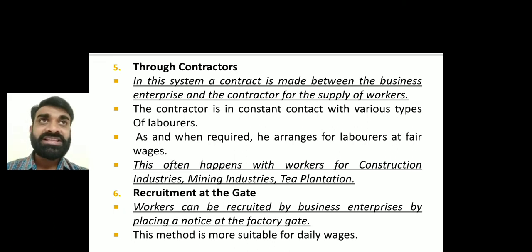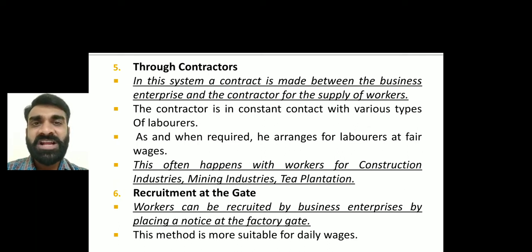Whenever there is a requirement, I will be arranging the laborers with specific wages which will be affordable to the architect, and also fulfilling the needs of the laborers or workers. In construction industries, mining industries, and tea plantations, this is done through the contract system. And then recruitment at the gate, that means a board will be there saying, yes, we are hiring. Mostly these are daily wage people.